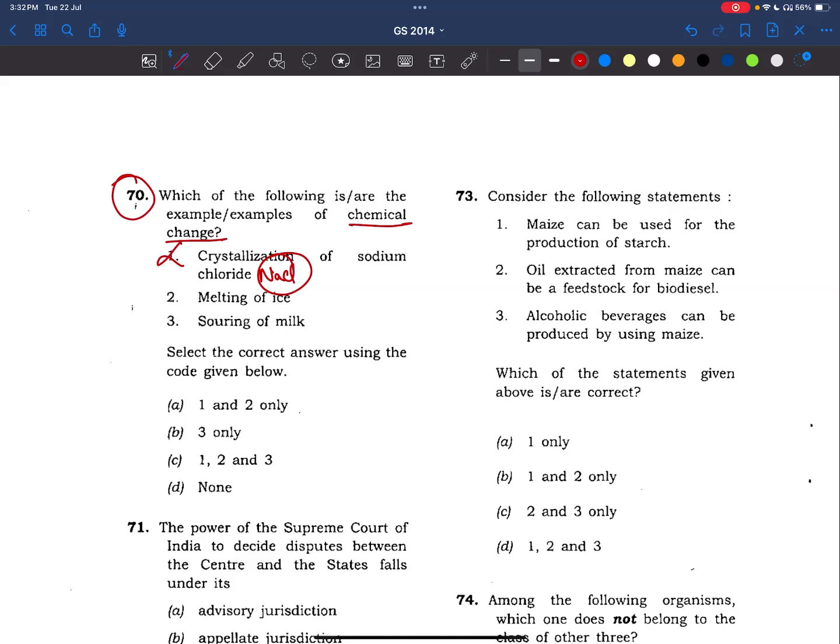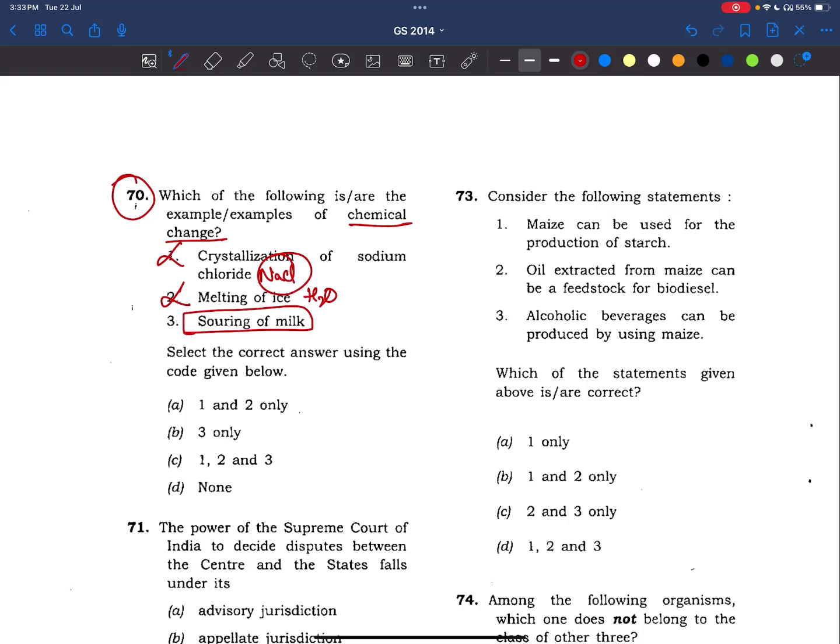Now see, melting of ice. What is ice? It is solidified water. After melting, it becomes water. So earlier it was H2O, now also it will be H2O. Here also no chemical change. Now see, souring of milk. First, there was milk, and why souring happens in milk is that the lactic acid bacteria increase the concentration of lactic acid.